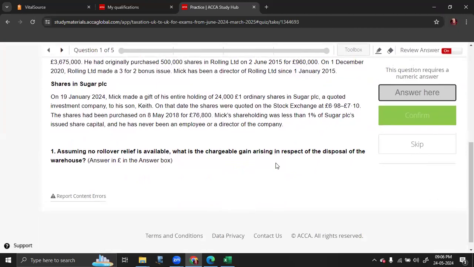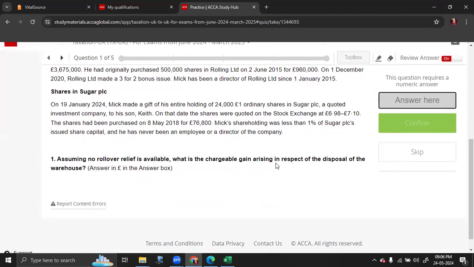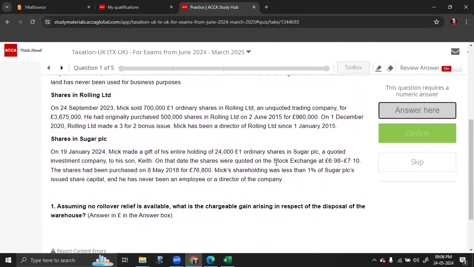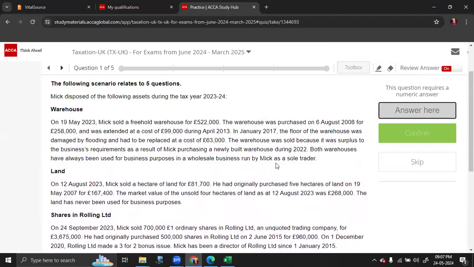First requirement. Assume no rollover relief is available. What is the chargeable gain arising in respect of disposal of the warehouse? You have to give your answer to the nearest pound in the answer box. So let's go to the data.